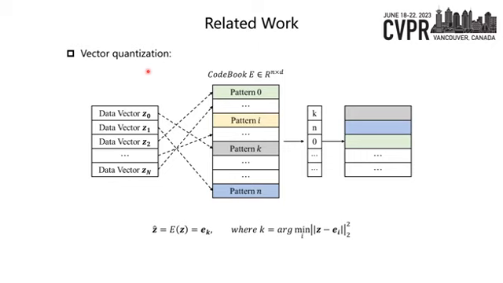Another work that needs to be introduced is vector quantization. It's also the main contribution of our work. In compressed coding, VQ is used to compress the representation of signals. Given an input data, the algorithm needs to find the closest representation pattern in the codebook and use its index instead of the original input.